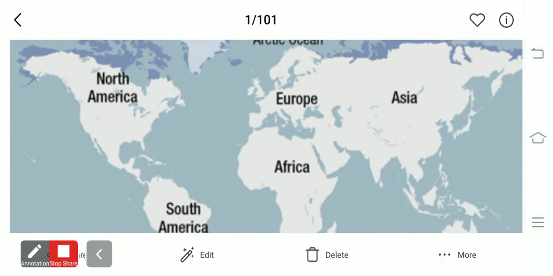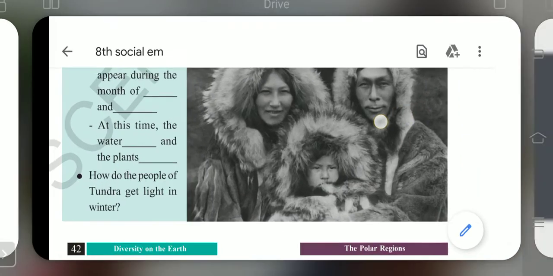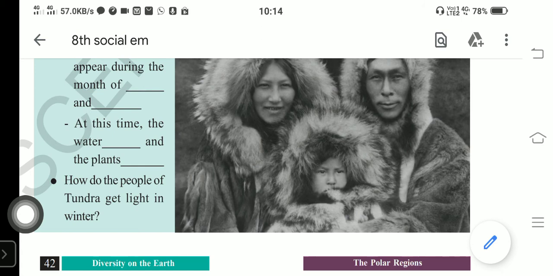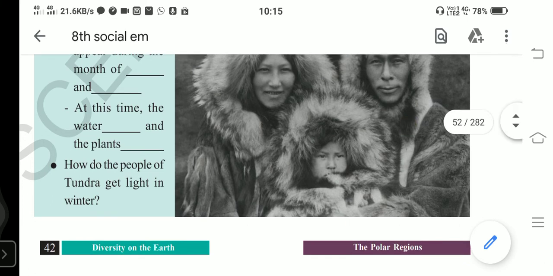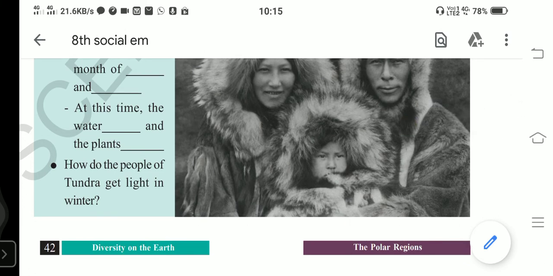Livelihood of the Eskimos. Dear students, what I want to say is that the Eskimos living in that area hunt animals and catch fish. And they developed a way of life which is suitable for their homeland. The Eskimos' traditional way of life developed to meet the challenges of the north.